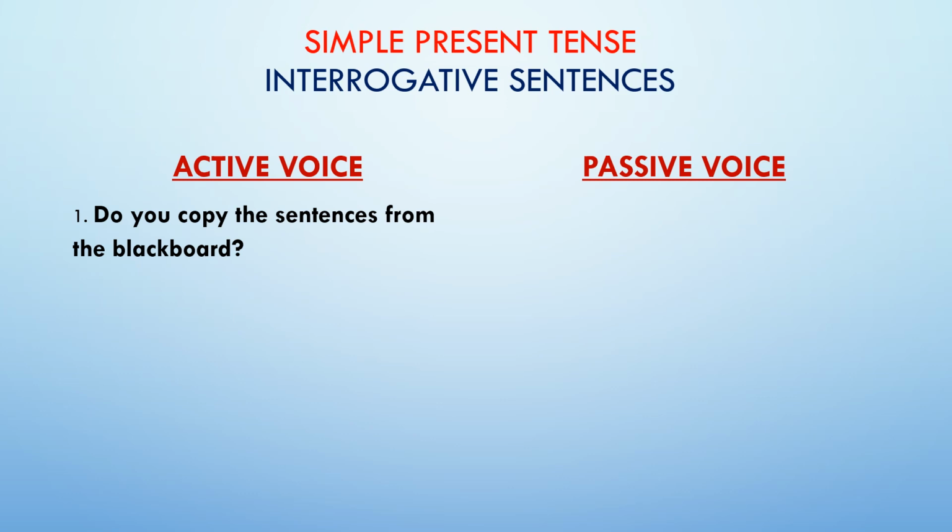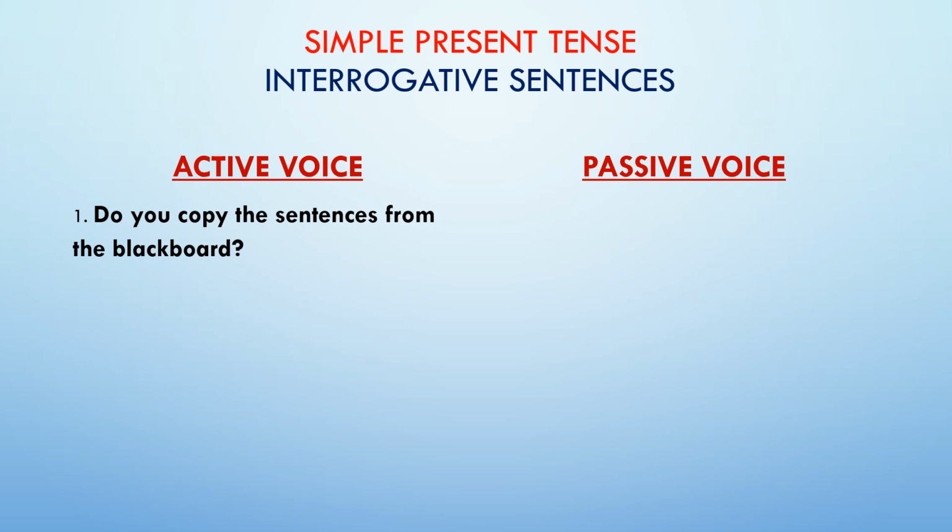Now this you have to remember: your interrogative question in active voice and your interrogative answer in passive voice, both are interrogative. So your answer will start with are. Since our object is in its plural form, we use are as the to be verb. So your answer starts with are.